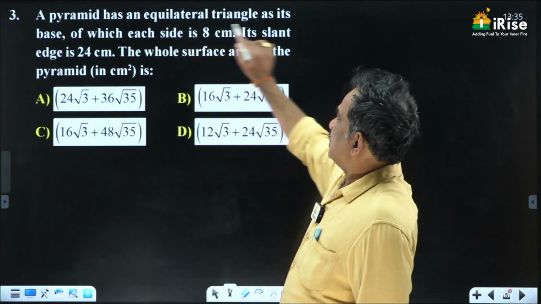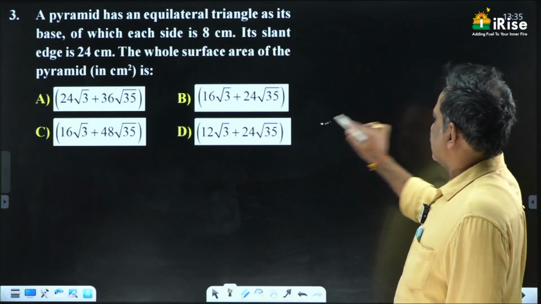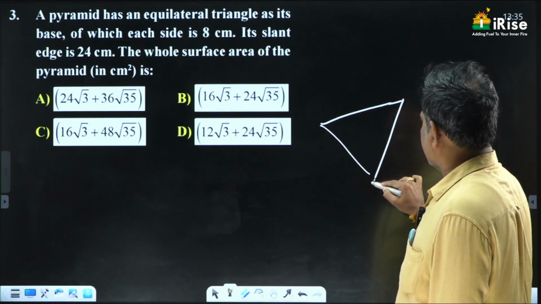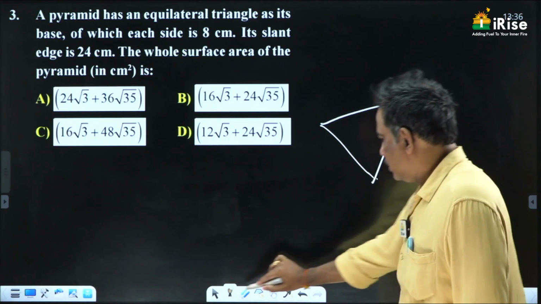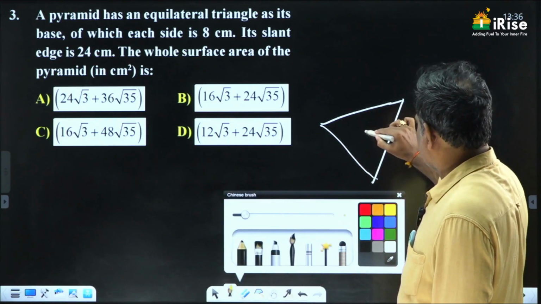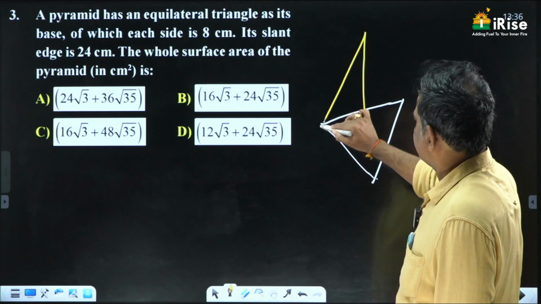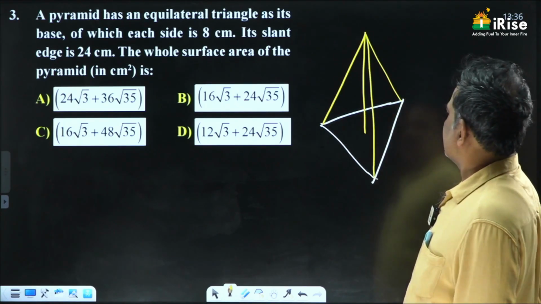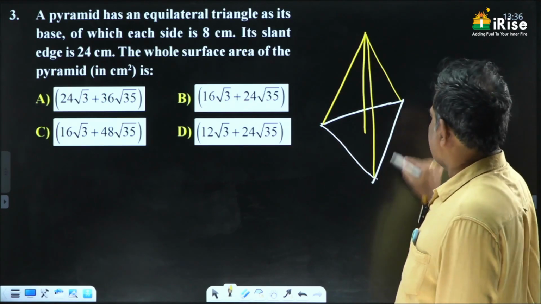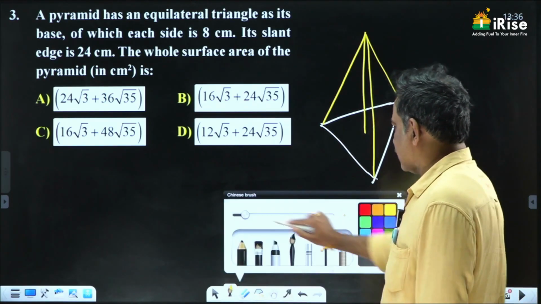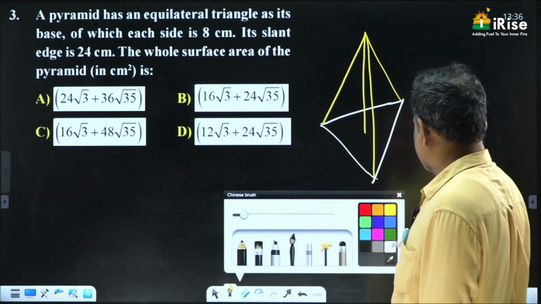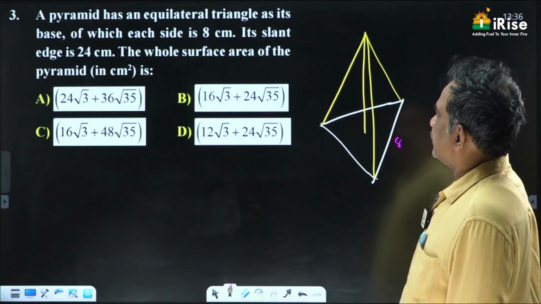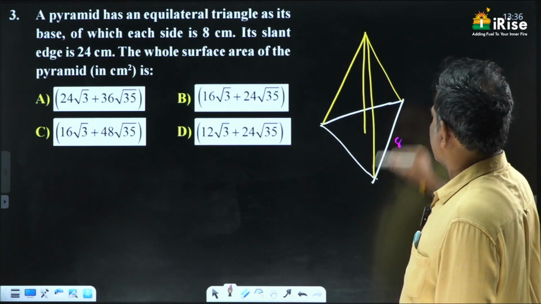A pyramid has an equilateral triangle as its base. Consider this as an equilateral triangle, and there is a pyramid like this. Each side is 8 centimeters, and the slant edge is 24 centimeters.